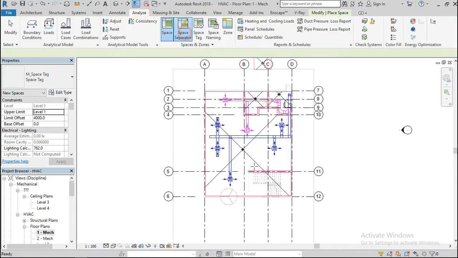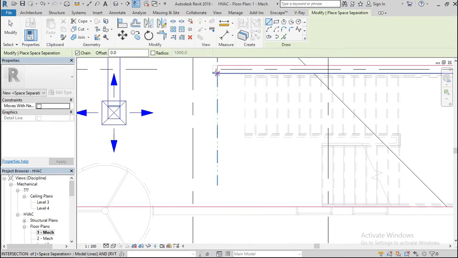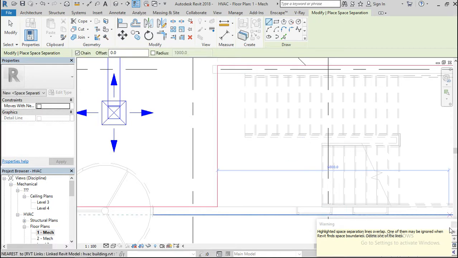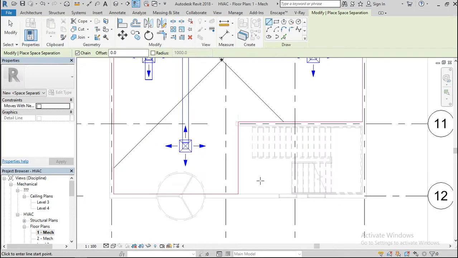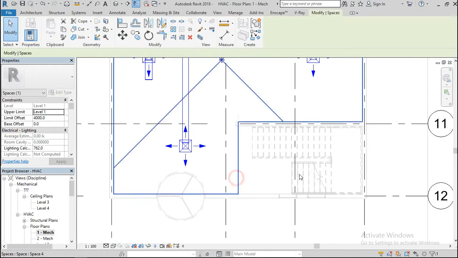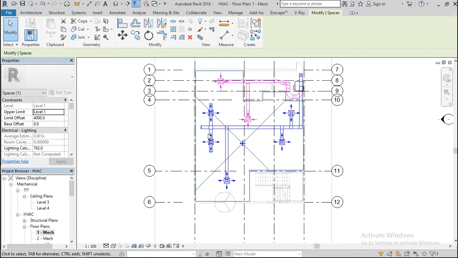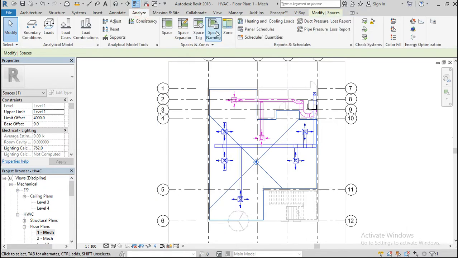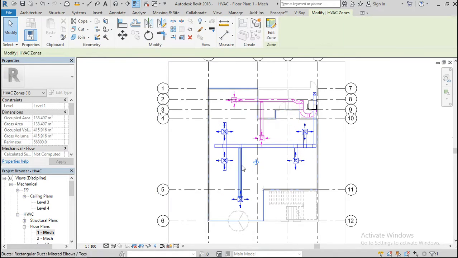Analyze tab, space separator, separate this one and the highlighted space. No problem. Okay, so I have something like this. All right, there are 3 spaces on my building. Now let's create zoning. Let's zone it out. Select the spaces.